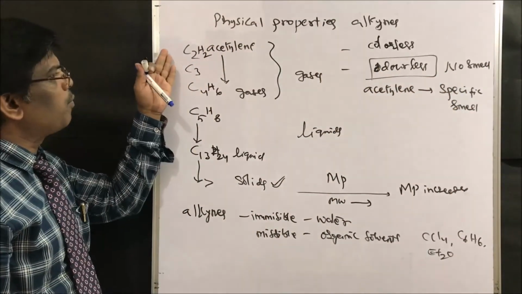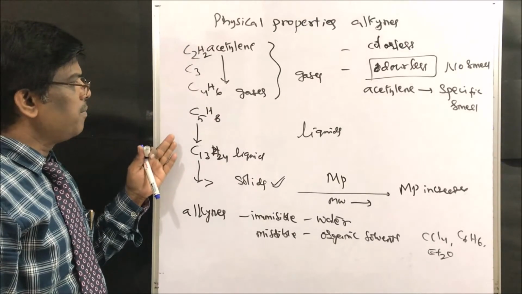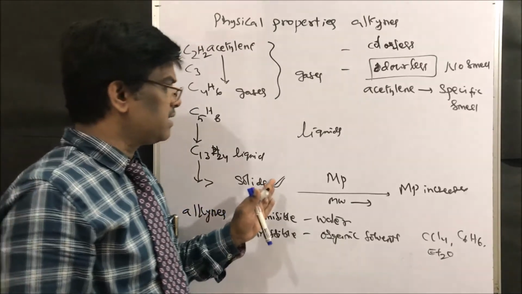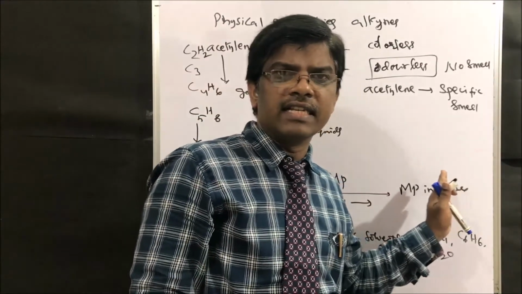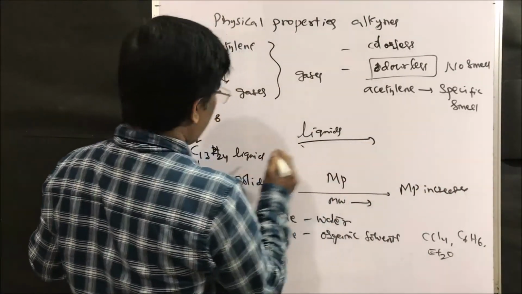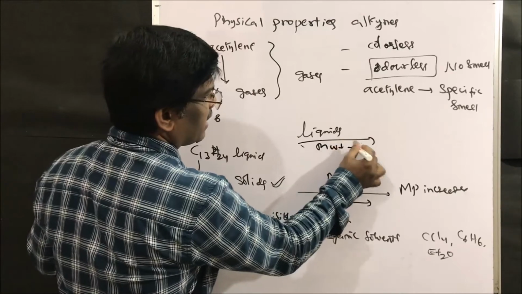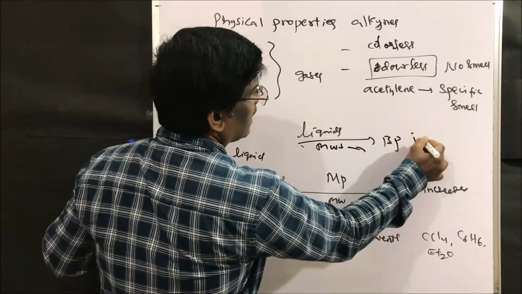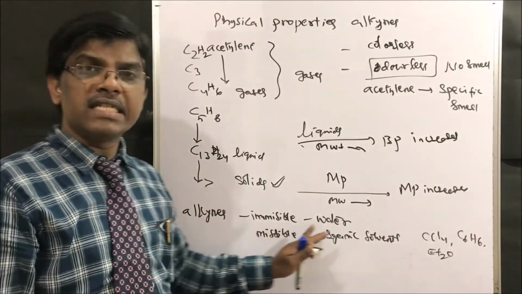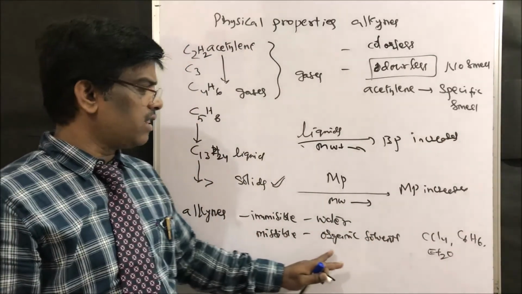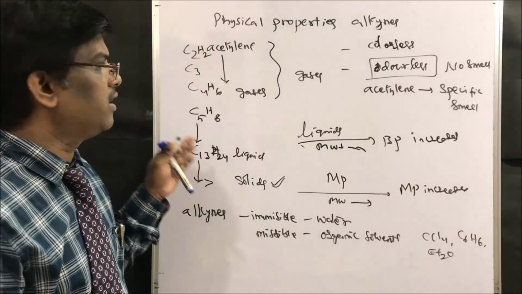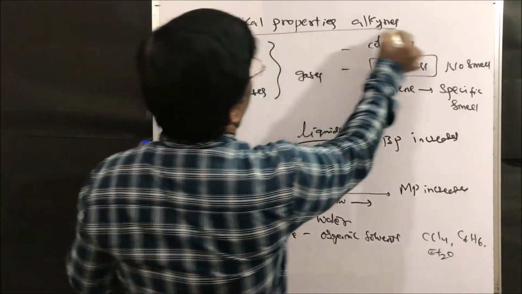All up to C4 are gases. The remaining, from C5 to C13, are liquids. Compounds above C13 are solids. As the molecular weight of these solids increases, the melting point also increases. As usual, for liquids, as molecular weight increases, the boiling point also increases. Alkynes are immiscible in water, whereas miscible with organic solvents like CCl4, benzene, diethyl ether, whatever solvents you try. So these are the physical properties to learn.